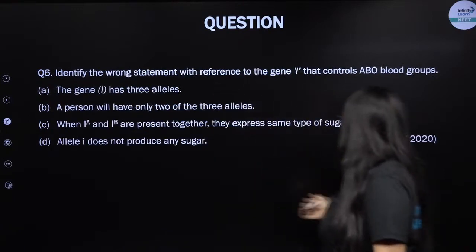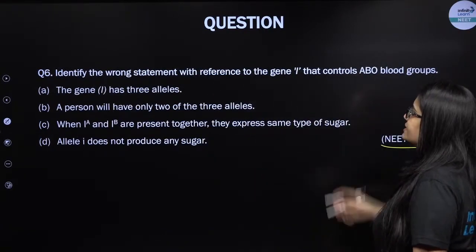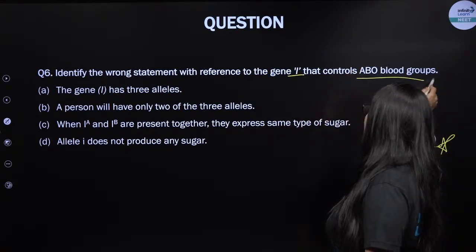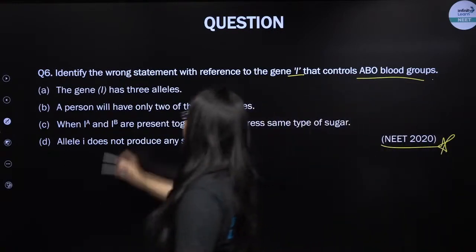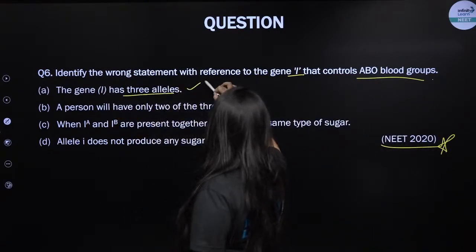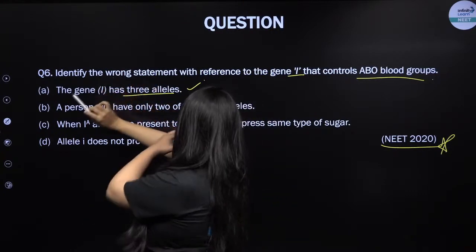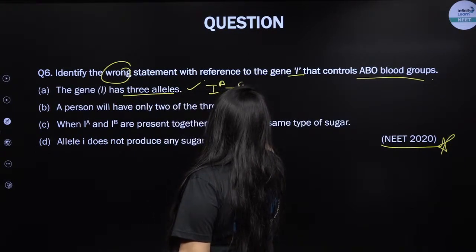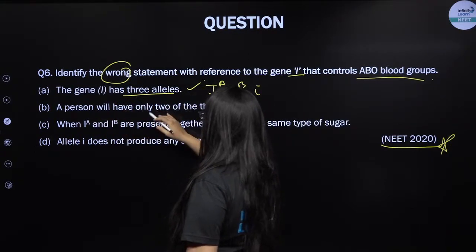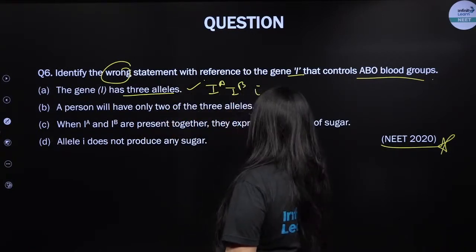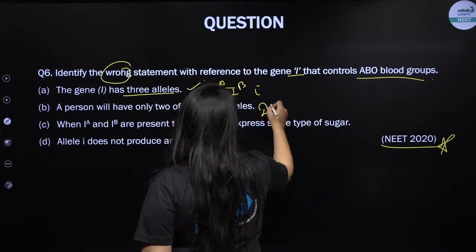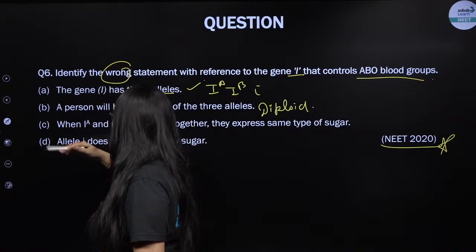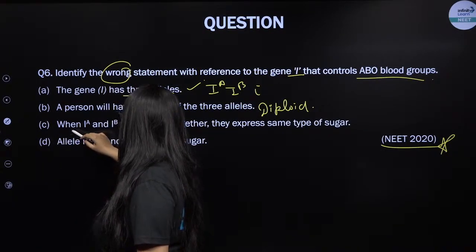Next, this question was asked in NEET 2020. Identify the wrong statement with reference to the gene I that controls the AB blood groups. The gene I has actually, my lovely kids, 3 alleles. That is absolutely correct. So you are supposed to identify the wrong statement. This is correct. And what are the alleles? IA, IB and small i. A person will have only 2 of the 3 alleles, because we are diploid organisms, so we can have only 2 alleles in a pair of homologous chromosomes on the same locus.